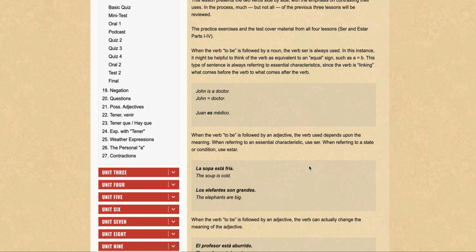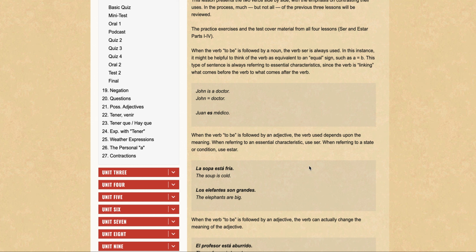And the thing is, we're making a judgment call whether to use estar or ser. If you're talking about a condition or state that can change with time, use estar. And if it's a characteristic, which defines something, then use ser. So la sopa está fría. So the soup at this point in time is cold. So está is third person singular.